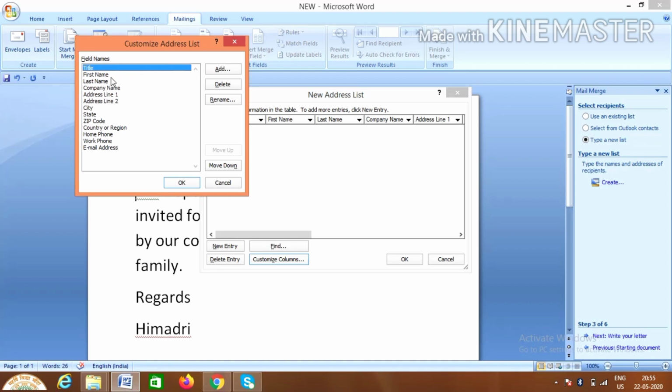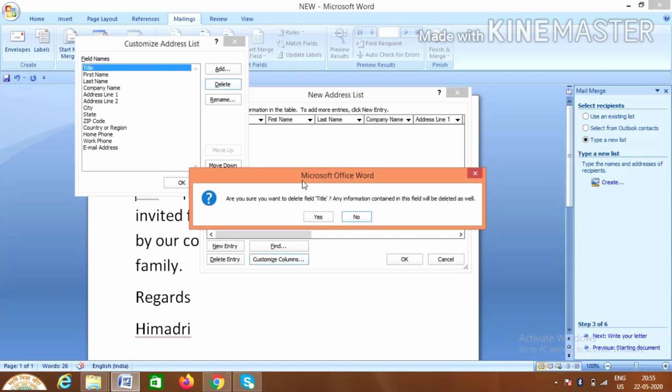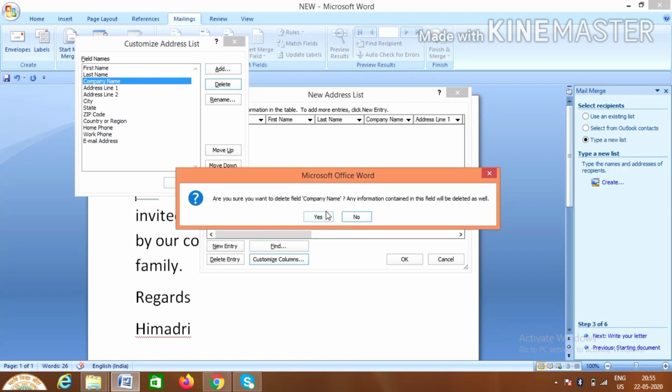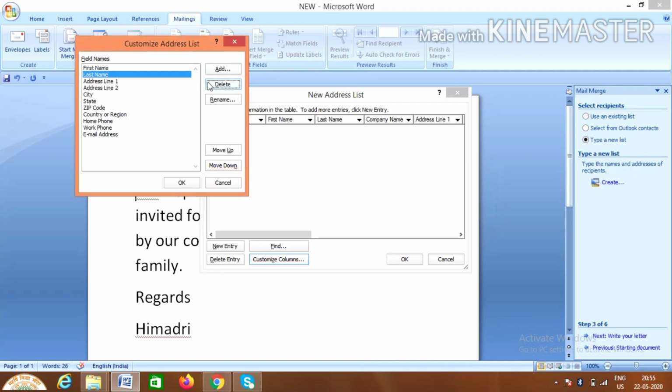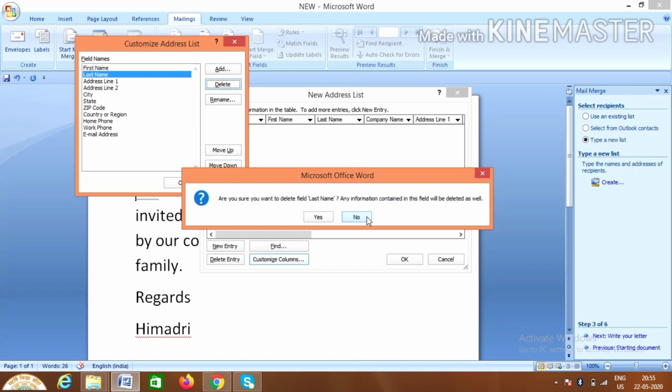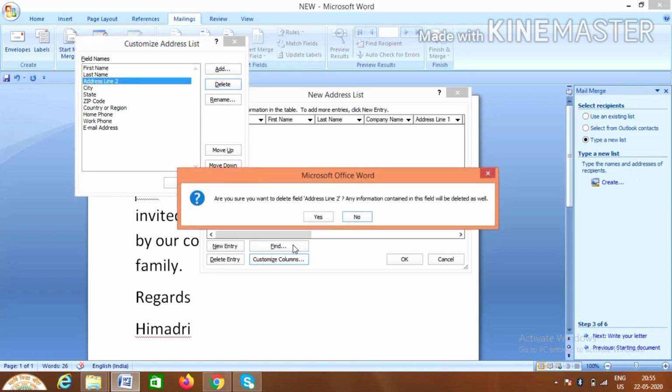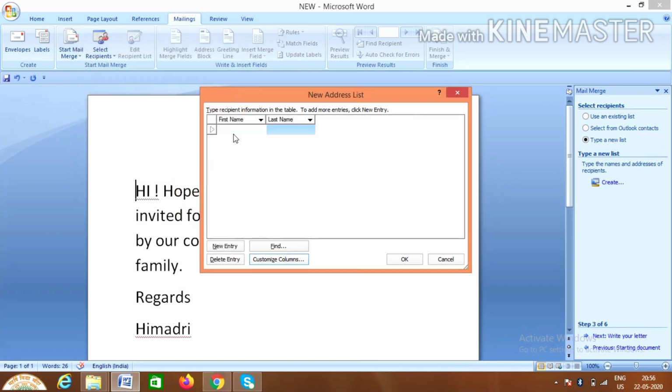So we need only first name and last name, the others we do not need, so we will delete them all. Title we will delete, and company name, if you want you can keep it, I don't need it. I want to make it simple, so I am deleting everything. Now only these two columns appear, so I'll write different names for different people.